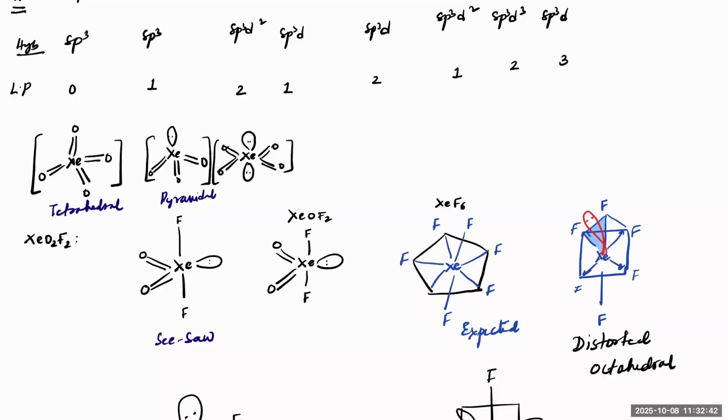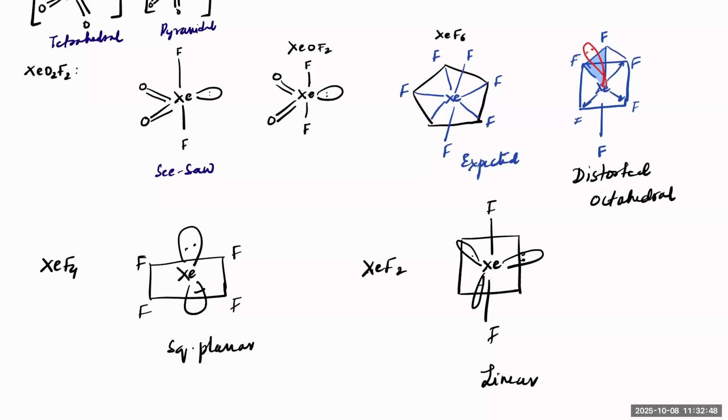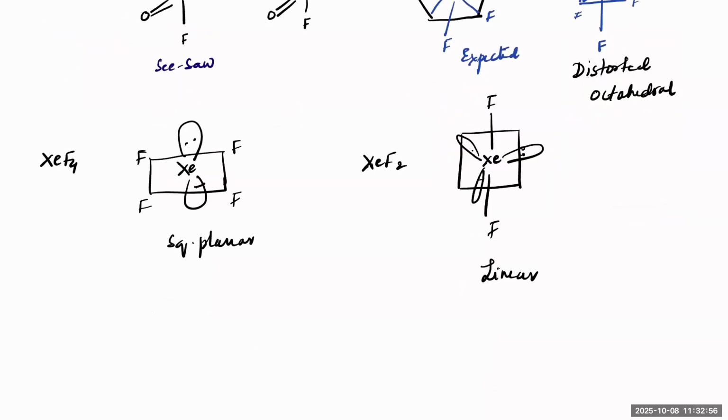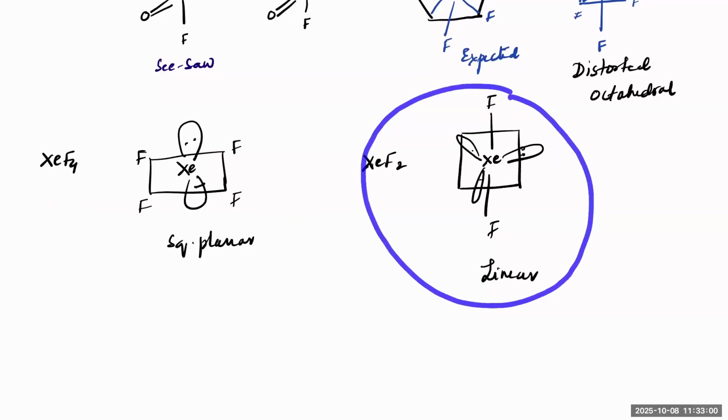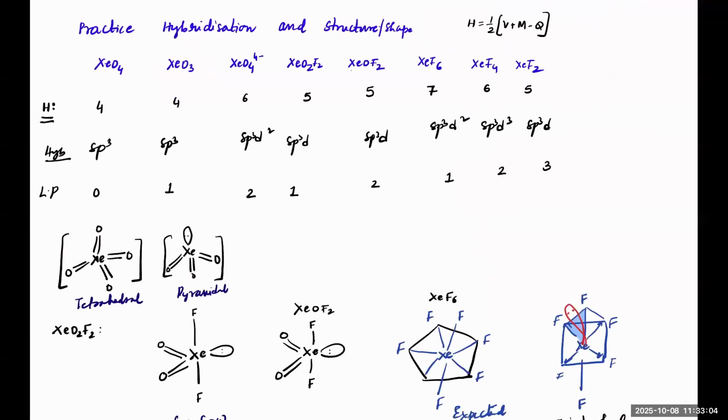No, this is not the correct one. I wrote it wrong. Next. XeF6, you can see this is what we expect, but the actual structure is distorted octahedral. An important one: XeF4 is square planar. XeF2 is linear. Clear, beta? Yes, sir.